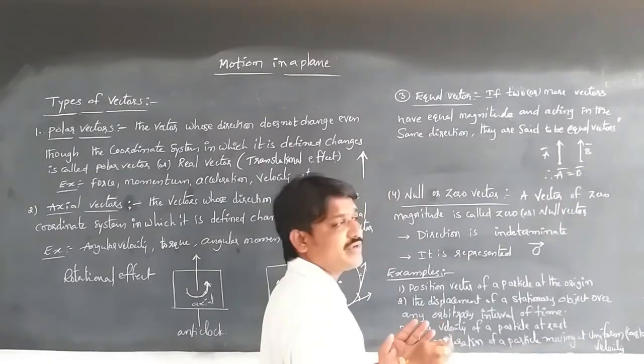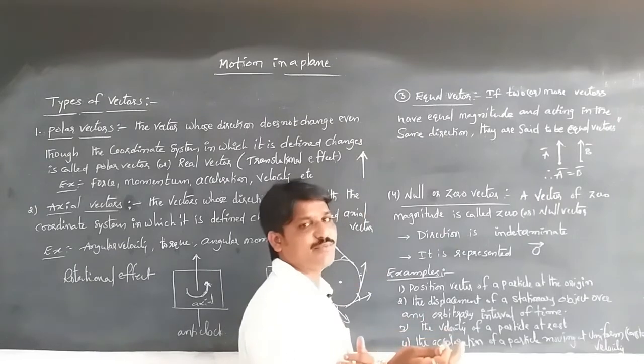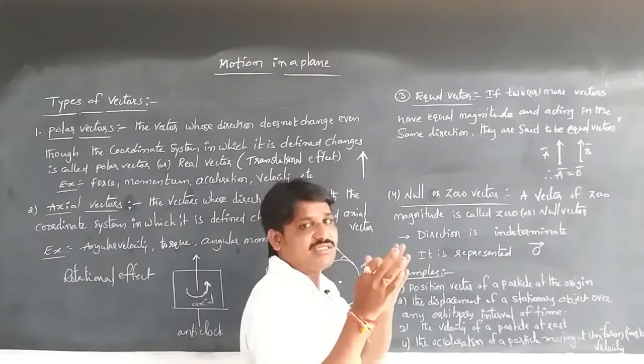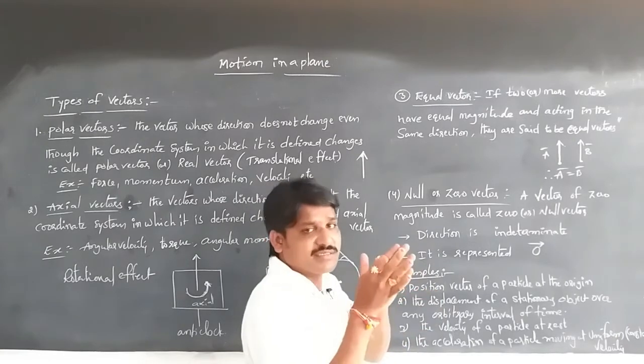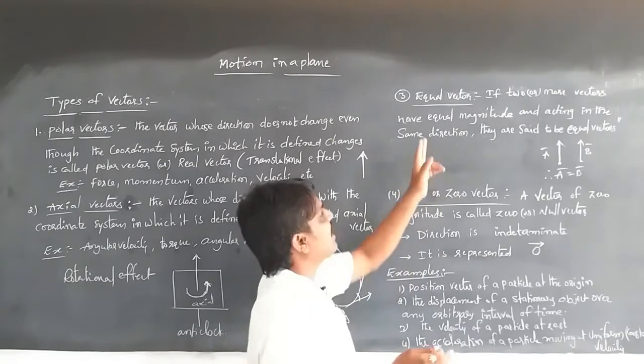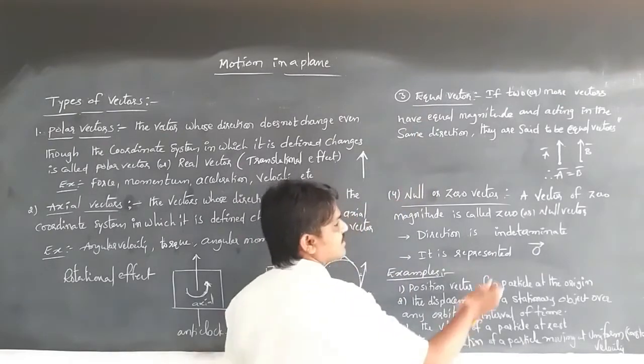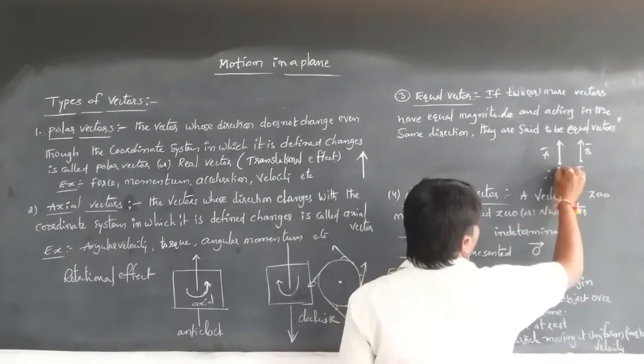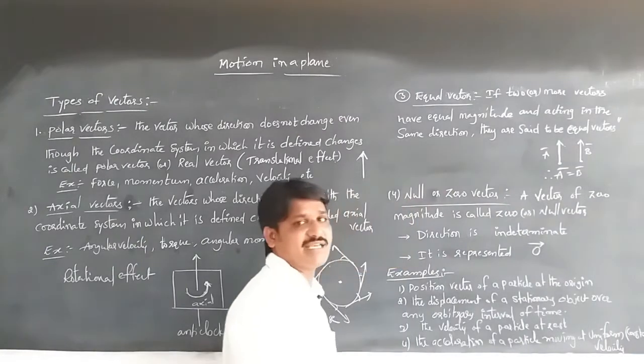They may have different initial points or different end points also. If vectors have the same magnitude and act along the same direction, they can be considered equal vectors, like this: A bar is equal to B bar. Bar means we consider it a vector.